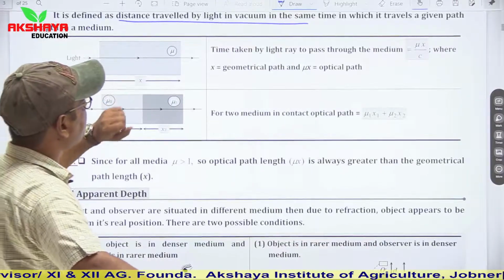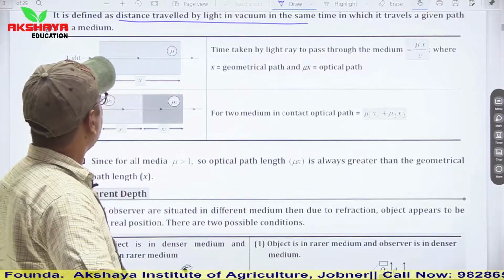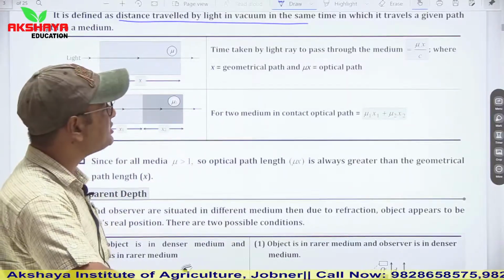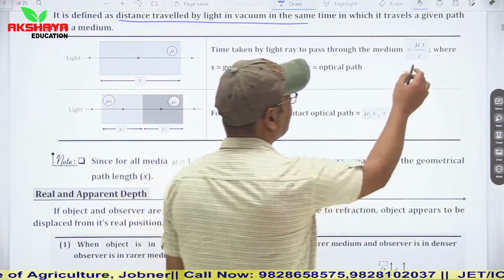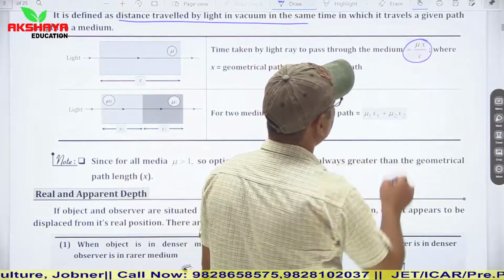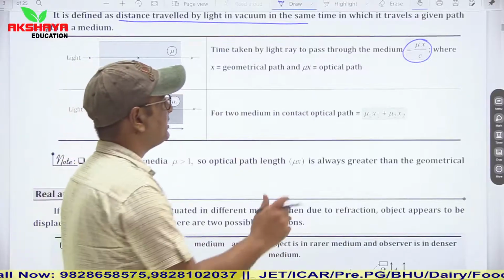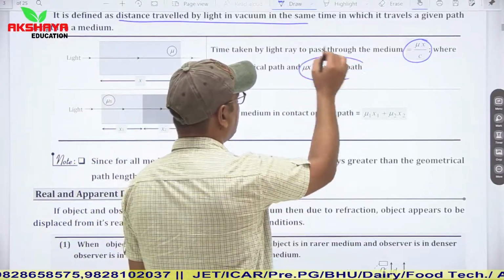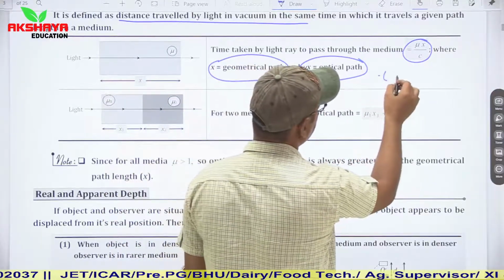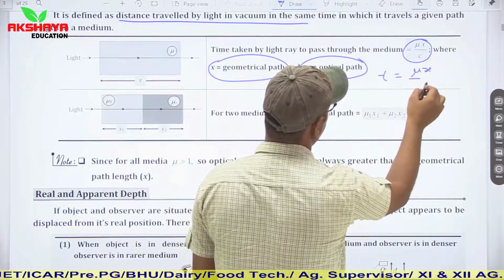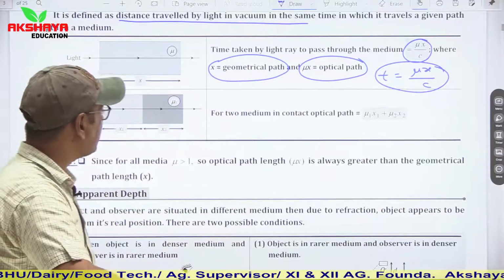Like see, in the first medium, we have a medium of length x in which light is traveling. Its refractive index is mu. So the time taken by the light ray to pass through the medium is mu x upon c, where x is the geometrical path and mu x is the optical path. So here time taken t is equal to mu x upon c, where c is the speed of light in vacuum.